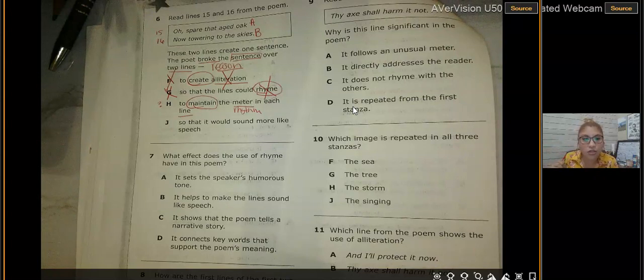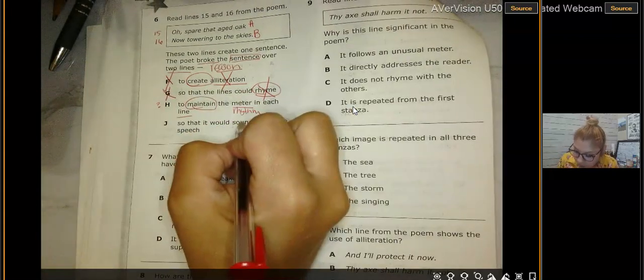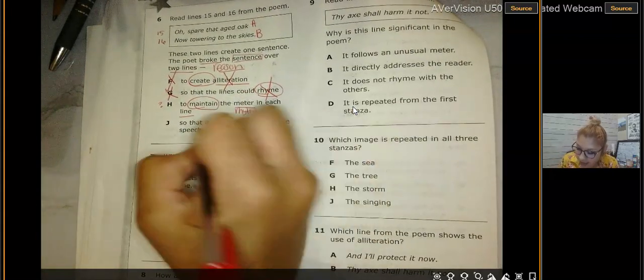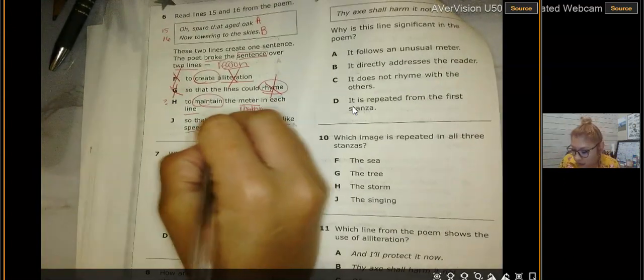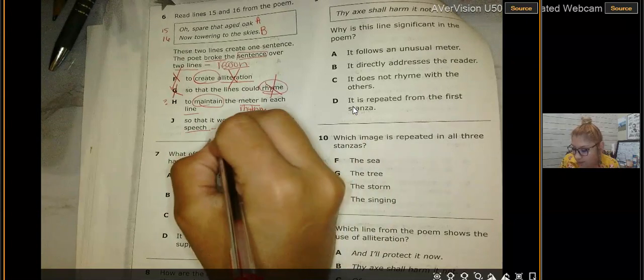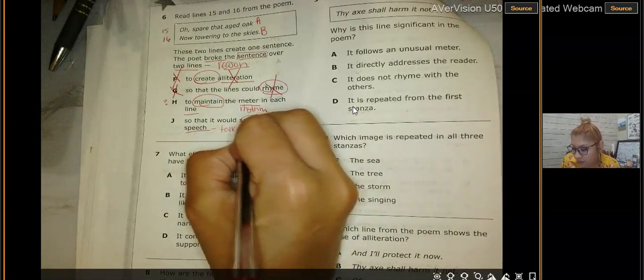All right, let's go to J. So that it would sound more like speech. So this one says that it would sound more like speech. So what is a speech? A speech is when you're having a conversation, you're talking to someone.